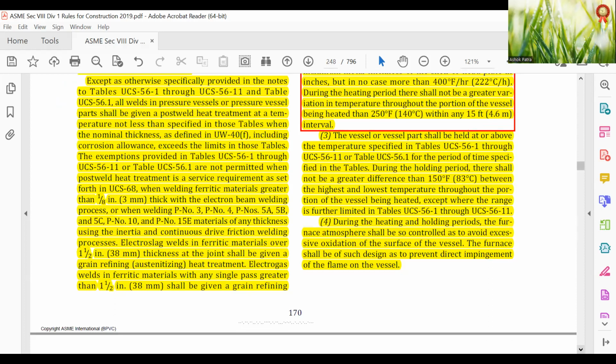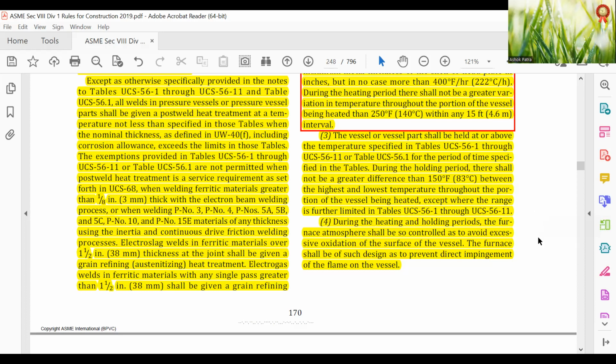The vessel or vessel part shall be held at or above the temperature specified in Tables UCS-56 through UCS-56.11 and UCS-56.1 for the period of time specified in the table. During the holding period, there shall not be a greater difference than 150 degrees Fahrenheit, 83 degrees centigrade, between the highest and lowest temperature throughout the portion of the vessel being heated, except where the range is further limited in UCS-56.1 through 56.11.